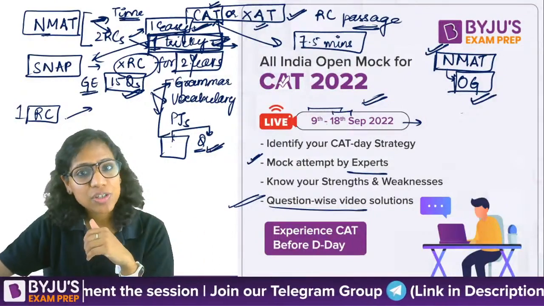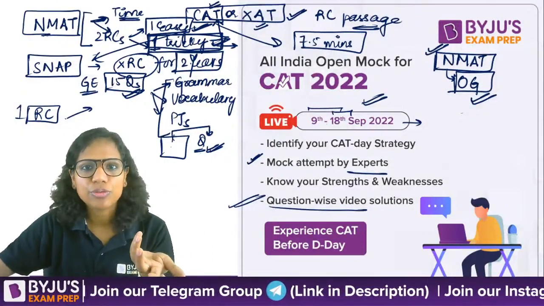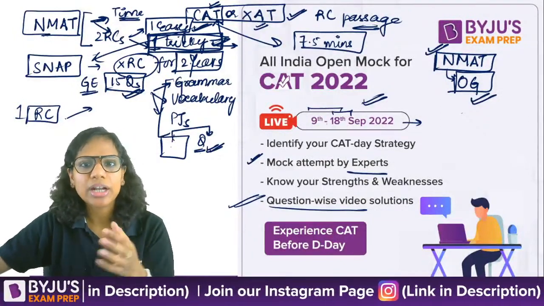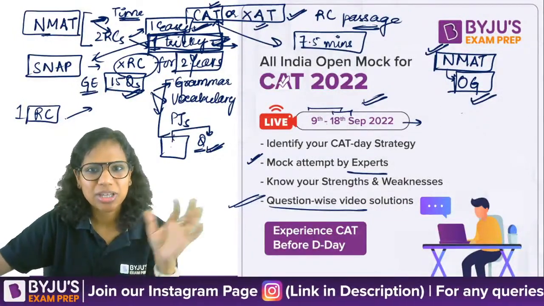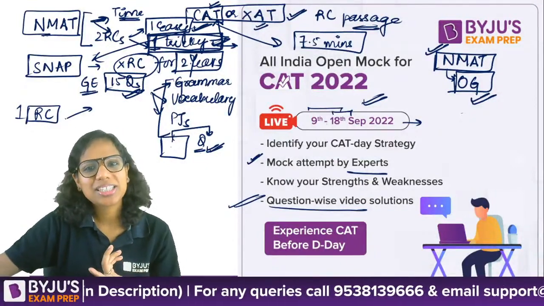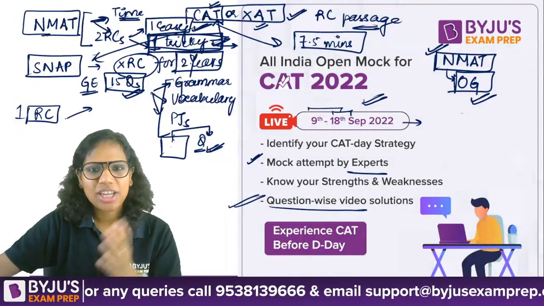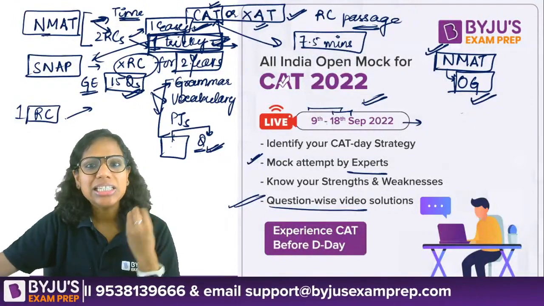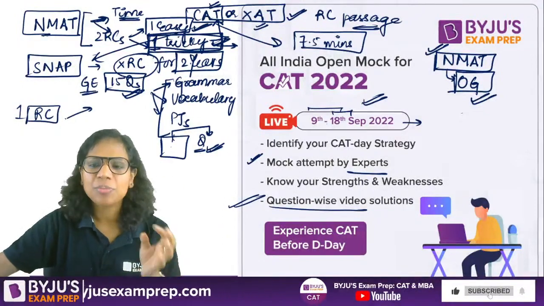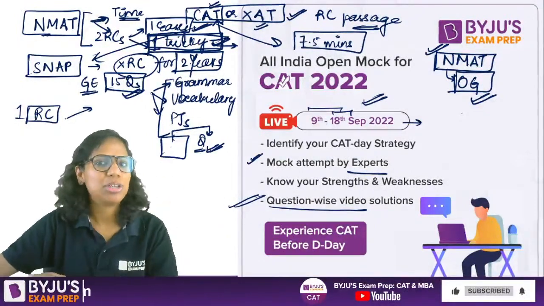These could be from CAT previous year papers also. Even if you're not preparing for CAT, if the NMAT tricky passages level is similar to CAT, there is no harm in picking up that CAT previous year paper and practicing from there. So this is how you practice. For everyday practice, I would say at least 1 to 2 RCs every day, and for your exam prep, mocks, previous year papers, memory based papers.